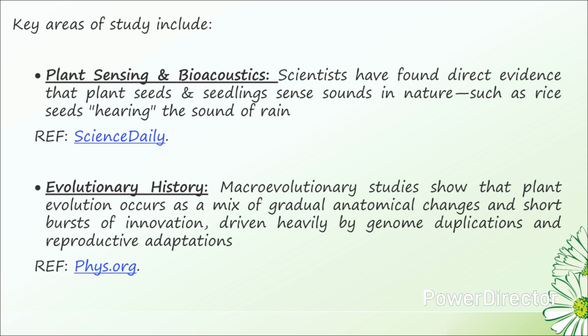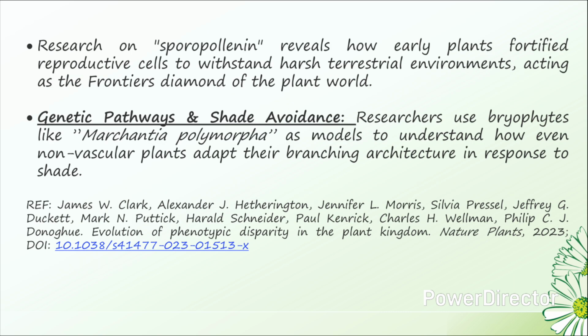Macroevolutionary studies show that plant evolution occurs as a mix of gradual anatomical changes and short bursts of innovation driven heavily by genome duplications and reproductive adaptation. Research on sporopollenin reveals how plants fortified reproductive cells to withstand harsh terrestrial environments, acting as the frontier's diamond of the plant world.